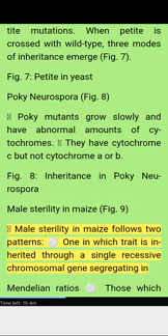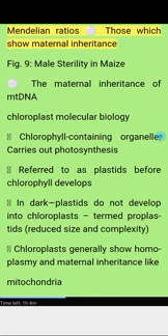Male sterility in maize. Figure 9. Male sterility in maize follows two patterns: one in which the trait is inherited through a single recessive chromosomal gene segregating in Mendelian ratios, and those which show maternal inheritance, the maternal inheritance of mtDNA. Figure 9. Male sterility in maize.